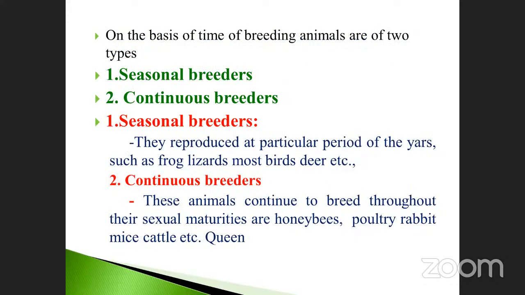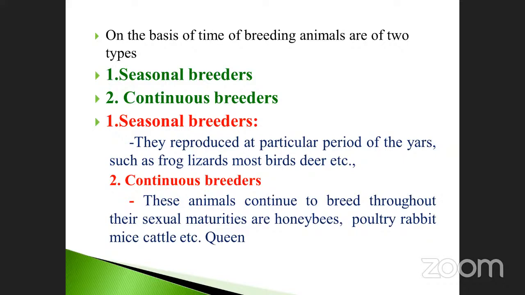Go to the next one. On the basis of time, once again, this is also very, very important. On the basis of time of breeding, animals are of 2 types: seasonal breeding and continuous breeding. Seasonal means it may happen within a year, say 6 months. Continuous breeding means it produces its offspring continuously. I mean the young ones, otherwise called offspring.